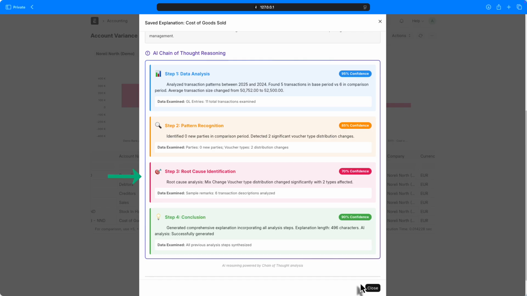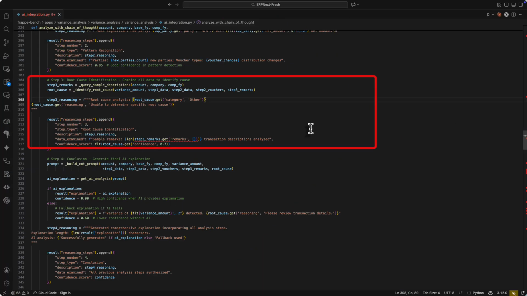Step 3. Root cause identification. Confidence 70%, 6 transaction descriptions analyzed. Mix change: voucher type distribution changed significantly with 2 types affected. Technically, the app calculated volume variance versus price variance. It's like price volume analysis. Volume variance equals change in quantity times base price. Price variance equals change in price times comparison quantity.